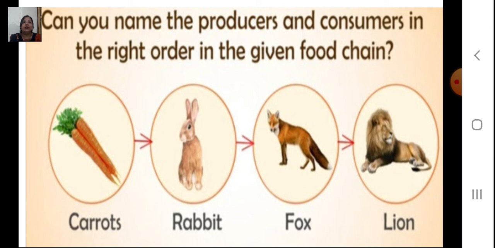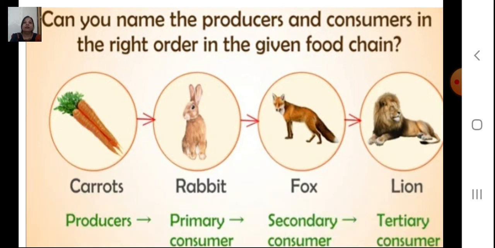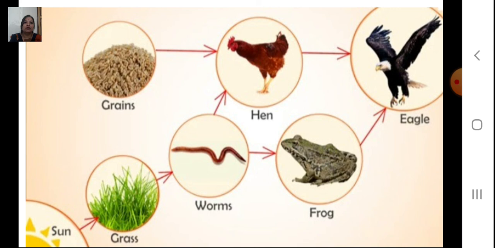Now, can you name the producers and consumers in the right order in the given food chain? I hope you will be able to do it after seeing so many food chains and examples. Okay. So, let us see the answers. The carrot, as you know, is a plant, so it is the producer. The rabbit is the primary consumer. The rabbit will be eaten by the fox, so it is the secondary consumer. And the fox will be eaten by the lion, so it is the tertiary consumer.